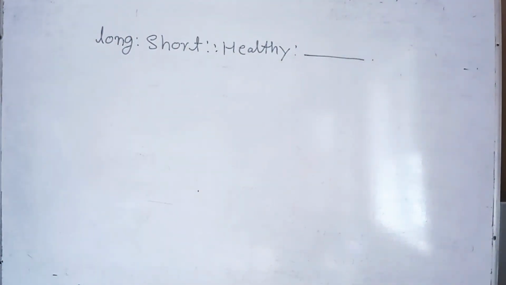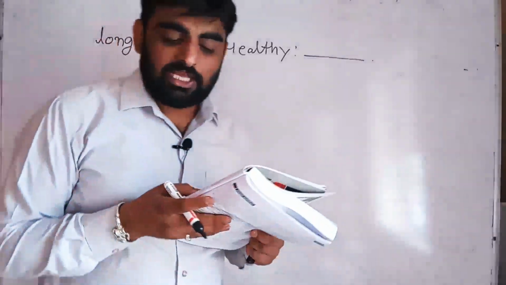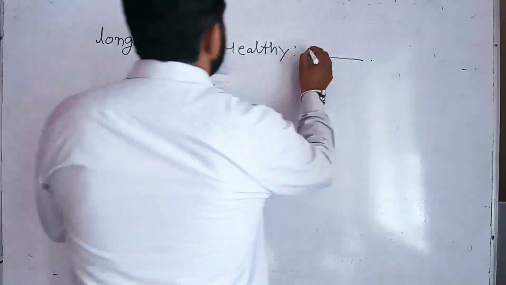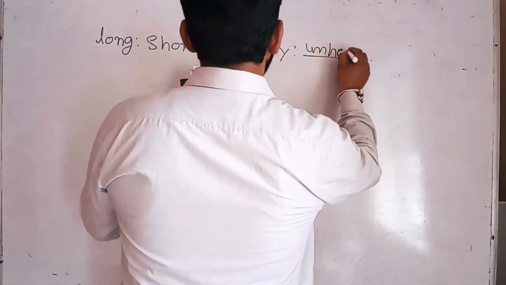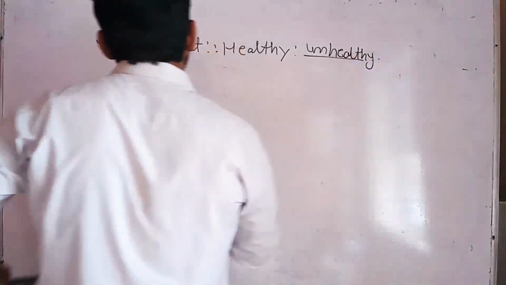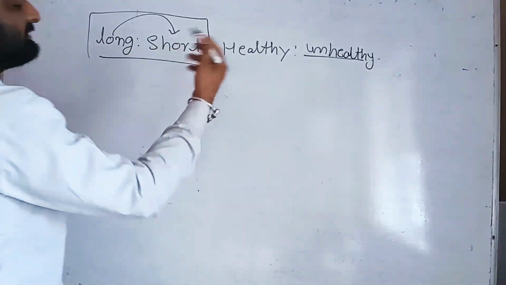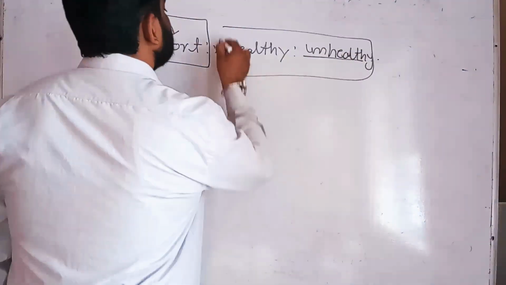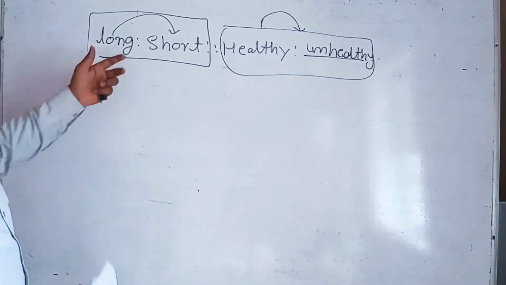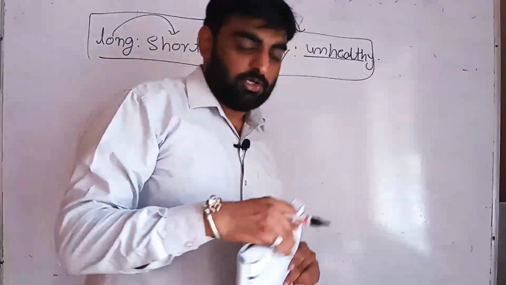So the question is that long is opposite to short. It means healthy is opposite of unhealthy. So your answer is unhealthy. So you have to just compare this one with this, and next just apply the relationship over there. So we have to find the relationship for the first to the second, and apply the same relationship over there also, students.